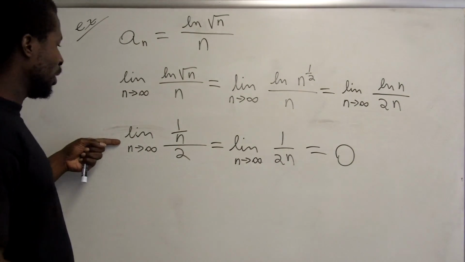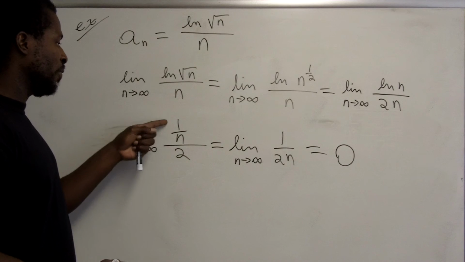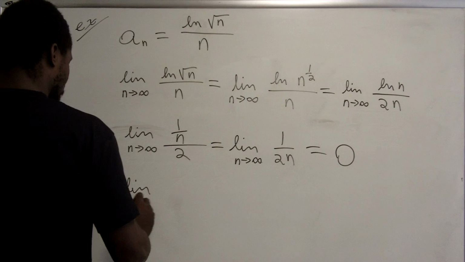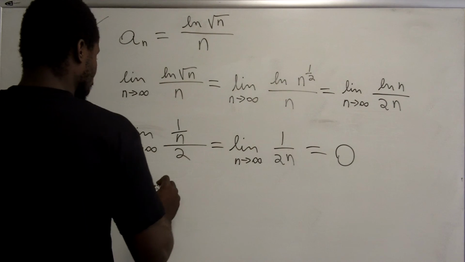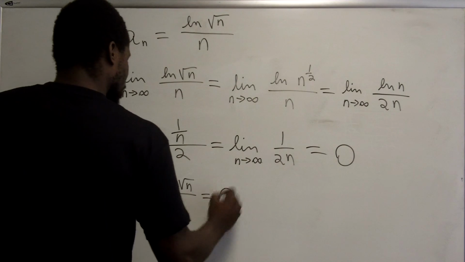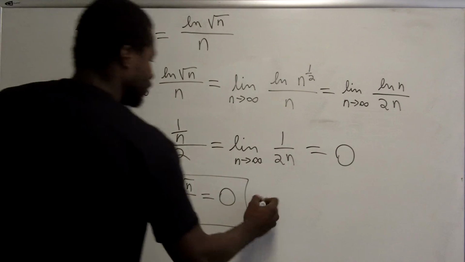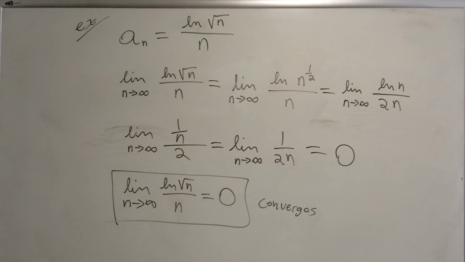Which means, since the limit of the quotient of the derivatives exists, that means that this limit also exists and is equal to the same thing. So there you have it. That limit converges, and it converges to 0. So that's how we deal with convergence of limits, or convergence of sequences.